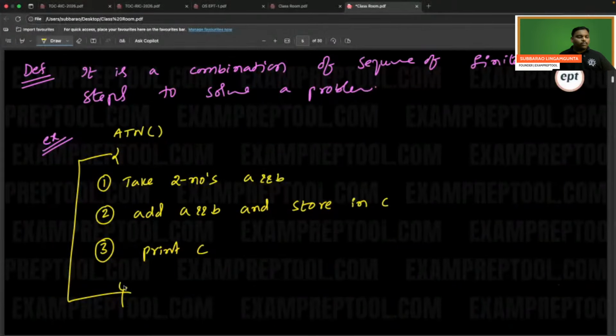So addition of two numbers. Take two numbers A and B. Add A and B, store in C.